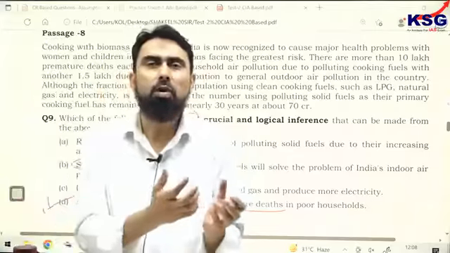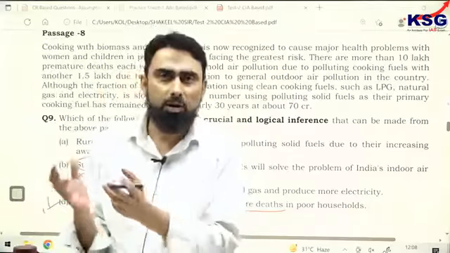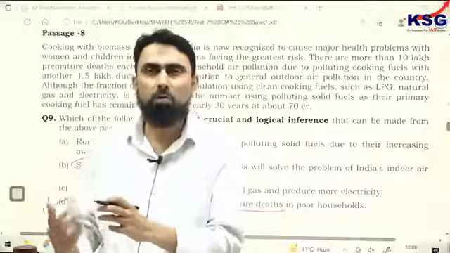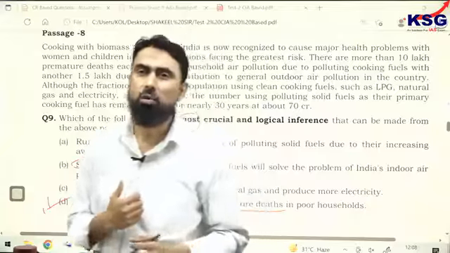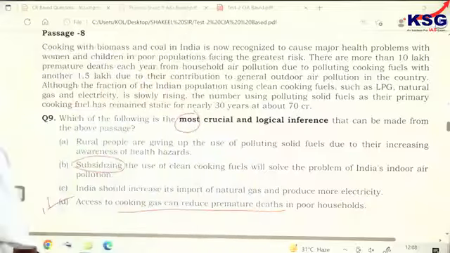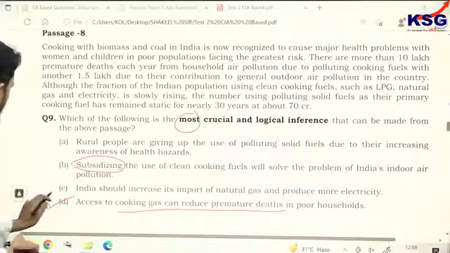There is also a thing called habit. If people living in remote areas are more habitual of using some other fuel, switching over to LPG will not just depend on subsidy. There could be other factors as well. That's why B is not correct. So this inference question is done.